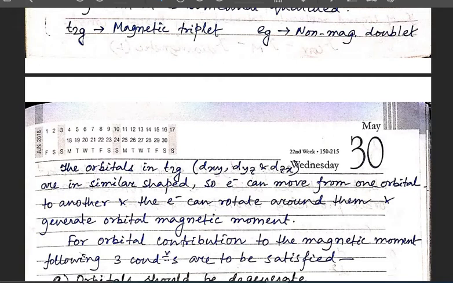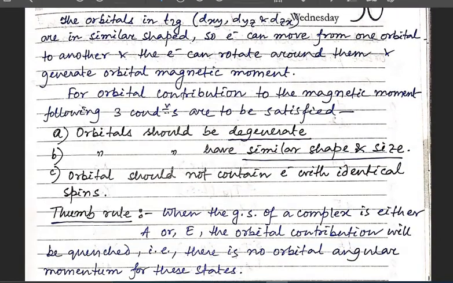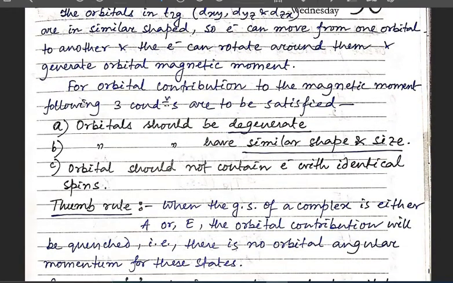For orbital contribution to the magnetic moment, the following three conditions are to be satisfied. We are talking about the quenching of the magnetic moment. The first condition is that the orbitals should be degenerate.